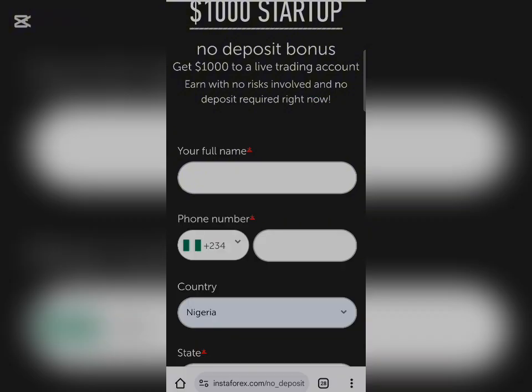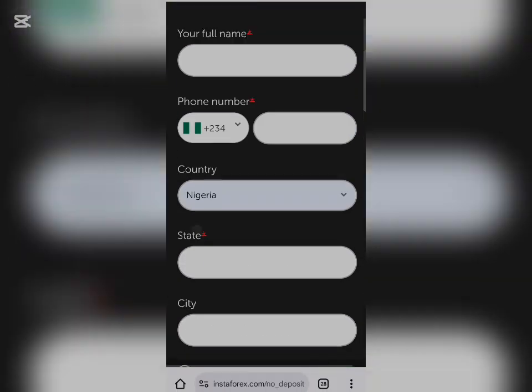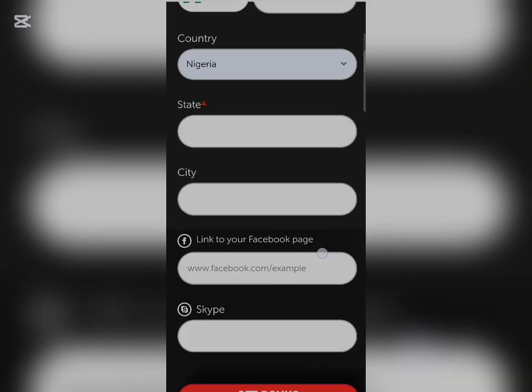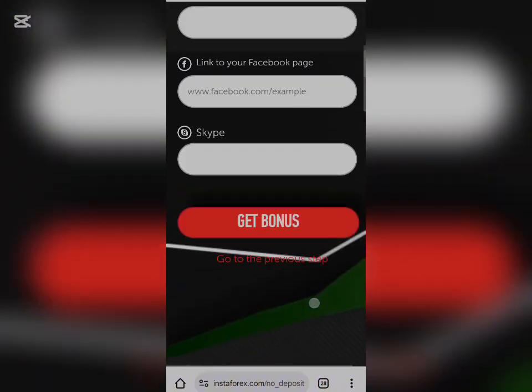After inputting your email and clicking on get bonus, it's going to direct you right here, where you have to input your details. You know the drill: your full name, your phone number, country, state, and city. You can ignore this Facebook link and this Skype link, or you can choose to put them there as well. It's your choice. After inputting all the details, you click on get bonus again. I'm going to do this right now, and I'll get back to the video as well.